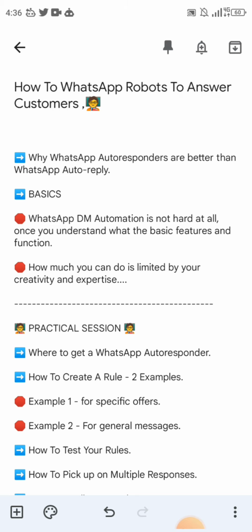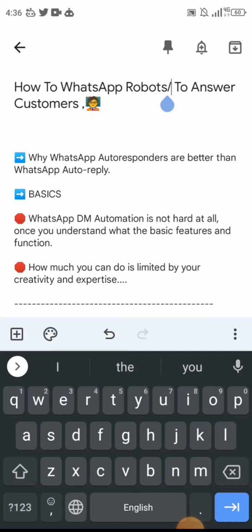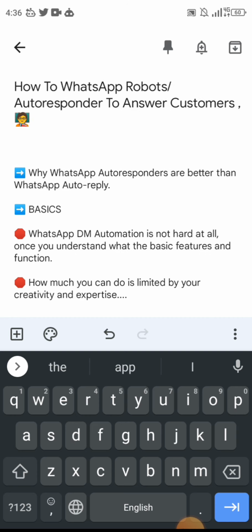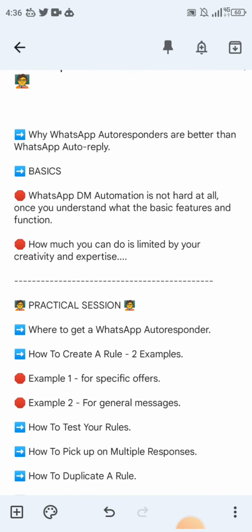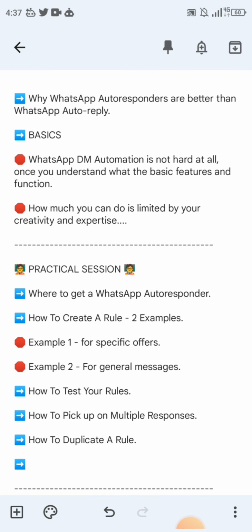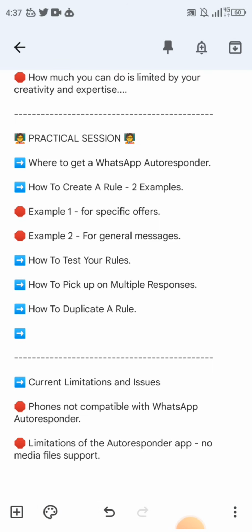Either you call them WhatsApp robots or WhatsApp autoresponders, the common name is autoresponders, right? But they're essentially programmed robots that basically do the job for you. So in this class, we're going to cover why WhatsApp autoresponders are better than WhatsApp auto reply. Then I'm going to take you through some basics that you need to have at the back of your mind. Then we're going to look at the practical section: where to get a WhatsApp autoresponder, and how to create a rule. We're going to do 2 examples on how to create a rule, and I'll explain what a rule is.